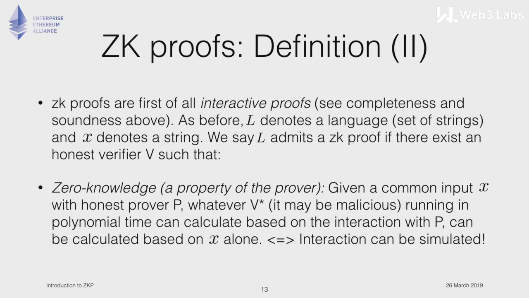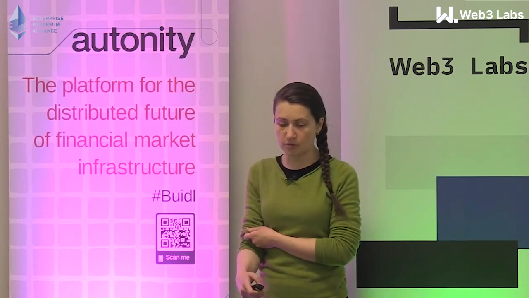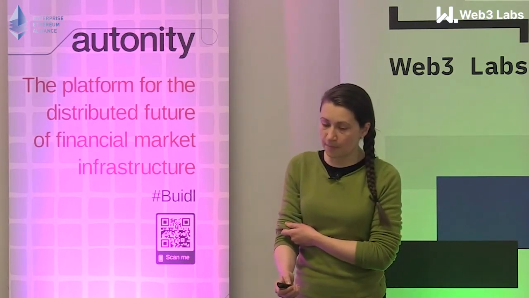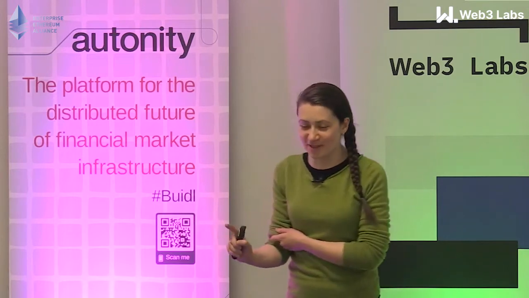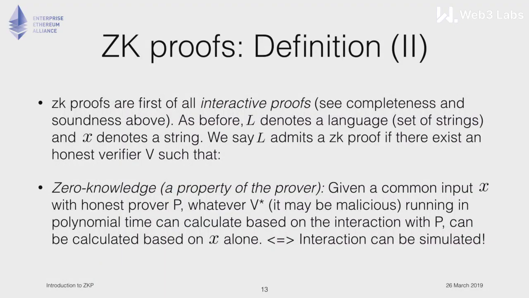The problem here is, in the ideal world, when we have just x alone and we want to compute anything from that, obviously there is no secret involved, so no secret can be leaked.